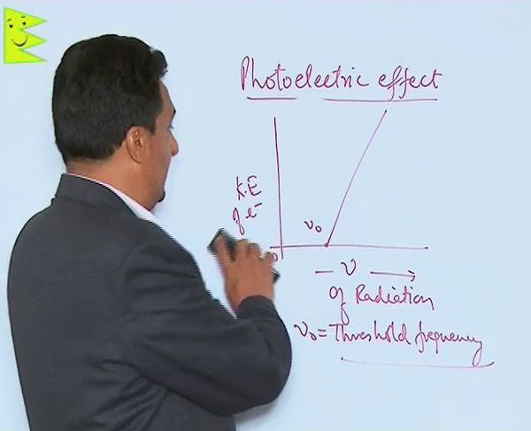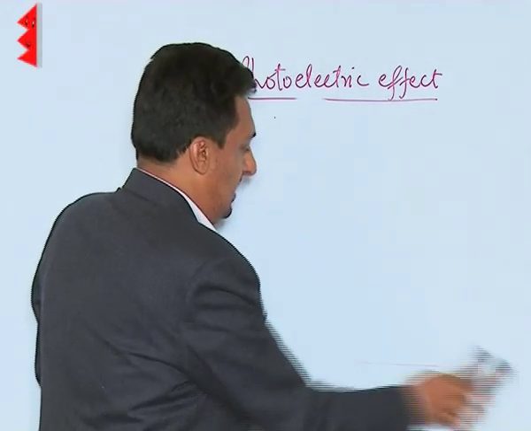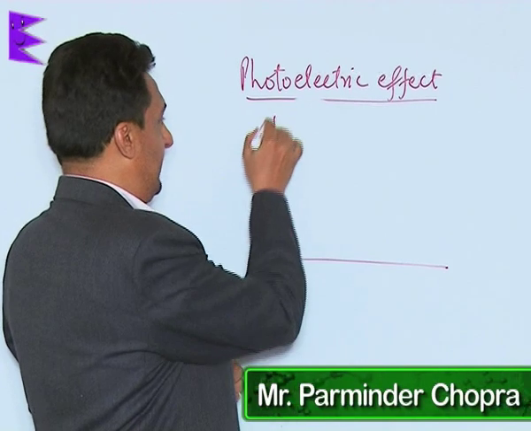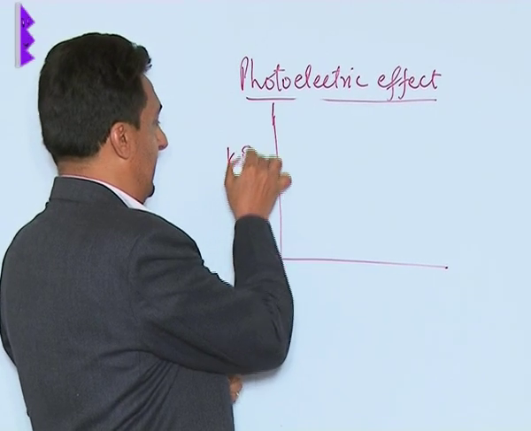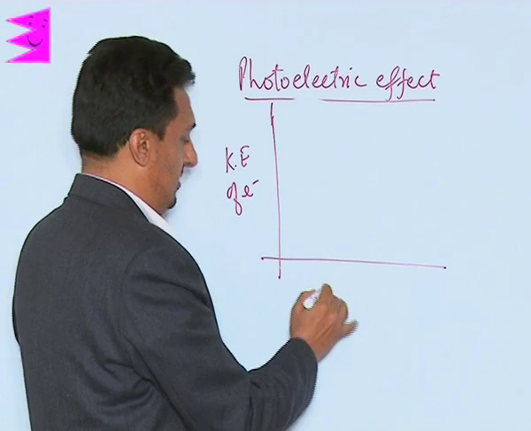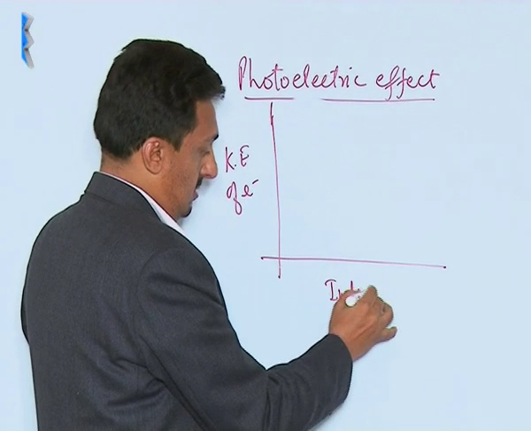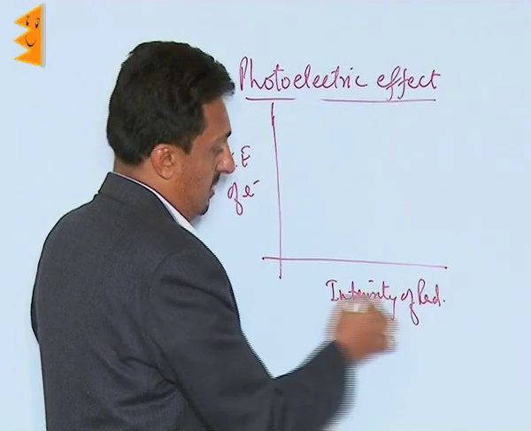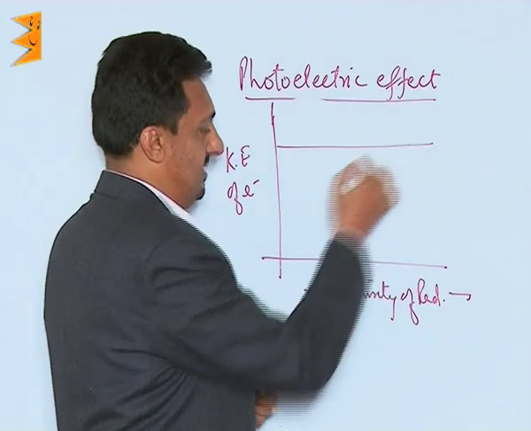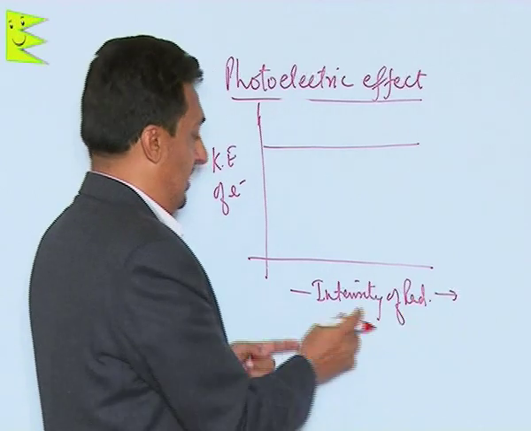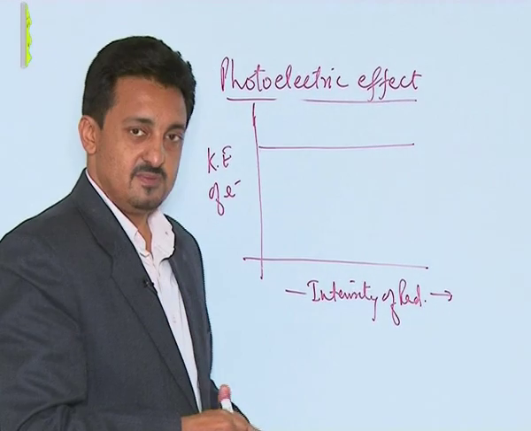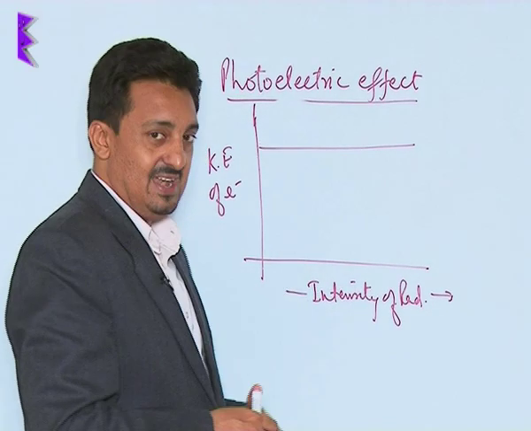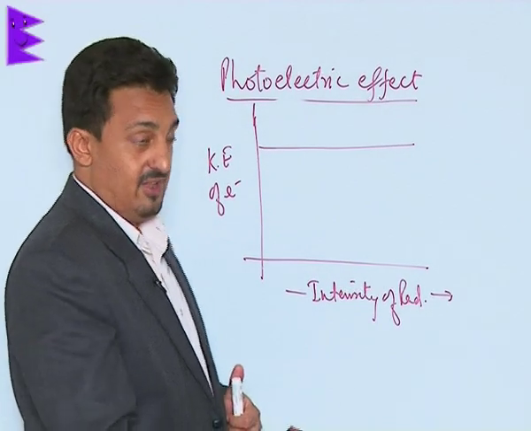Let us see the intensity. When the graph is plotted of the kinetic energy of the electron with the intensity of radiation, we get a straight line, because radiation intensity doesn't affect the kinetic energy. So this shows that the intensity is not at all affecting the kinetic energy of the electrons which are knocked out.